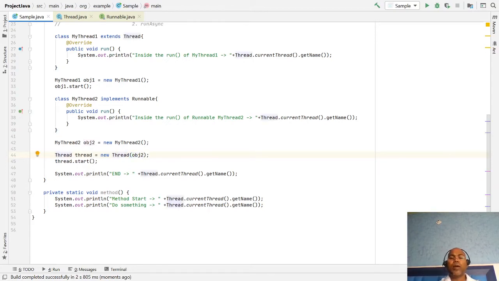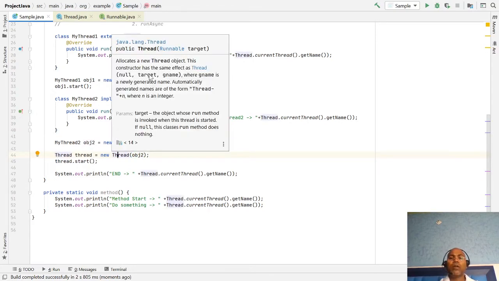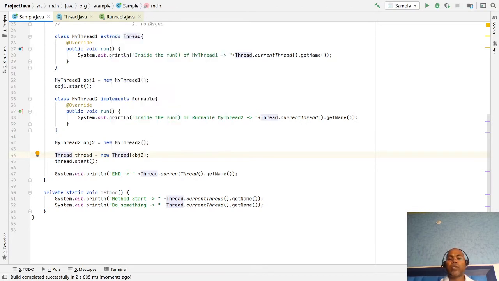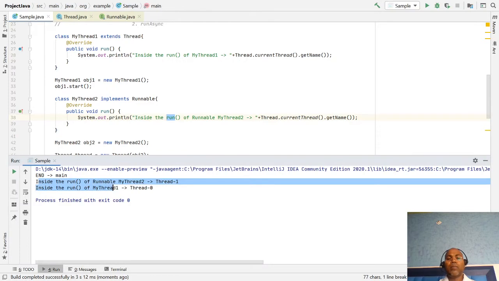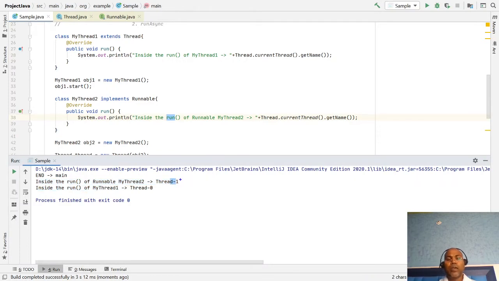The Thread class provides a constructor that takes a Runnable, and you can pass the Runnable object as the target. Now whenever this thread starts, it finds that you have provided the target as MyThread2, and MyThread2's run method is invoked. If you notice, now my Runnable MyThread2 is executed, by a different thread, not by your main thread.